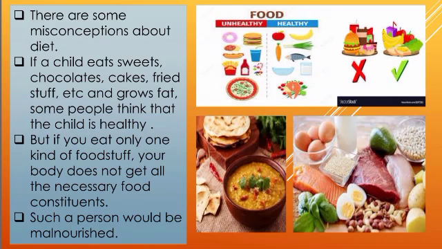Then your body will get all the constituents that are required. A person who likes only one kind of food stuff may become malnourished. So it is very important that your diet consists of all the constituents required by the body in the right proportion.